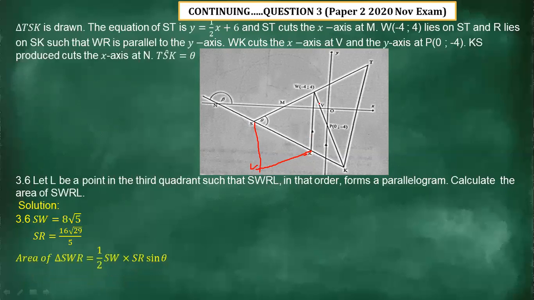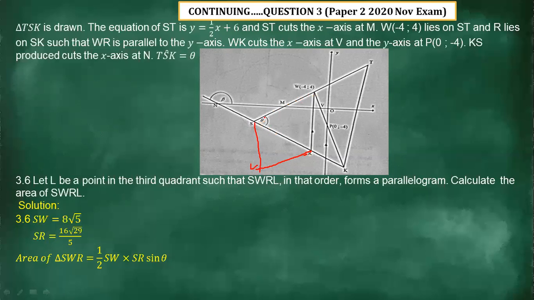Then after calculating the distances, why do we have to calculate those distances? Now remember, under trigonometry, when we are talking about the area rule, or calculating the area of a triangle, so what do we have to do here? We can see that one of the conditions where we can calculate the area of a triangle using the area rule is that we should have two sides. We must be given two sides, and then one angle which is between those two sides.